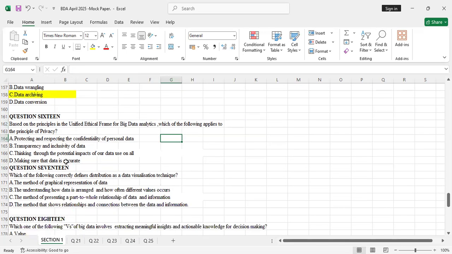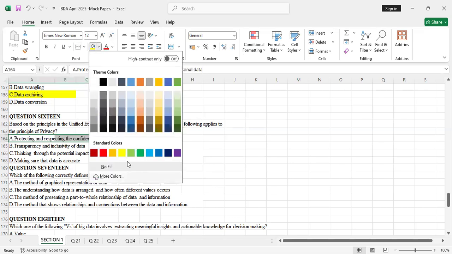Question 16: Based on the principles in the unified ethical frame for big data analytics, which of the following applies to the principle of privacy? What I'm asking is, what does privacy entail when it comes to data management? So A, protecting and respecting the confidentiality of personal data. That's all about privacy. That's the correct answer.